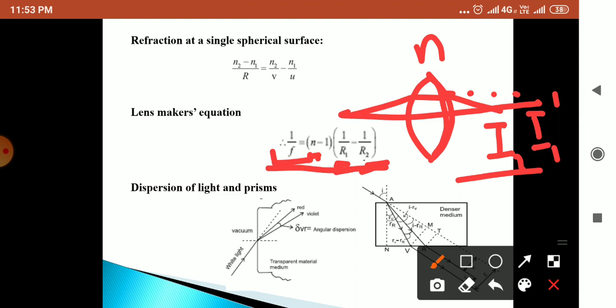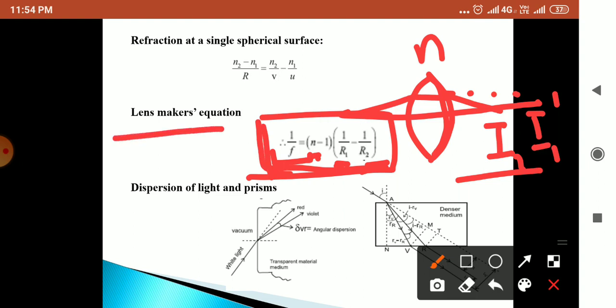So this is Lensmaker's formula, which we use for preparing spectacles. For preparing spectacles, it is necessary to grind the glass to have the desired radii of curvature. From this formula we can calculate the radii of curvature for the lens, and so this formula is known as the Lensmaker's equation.